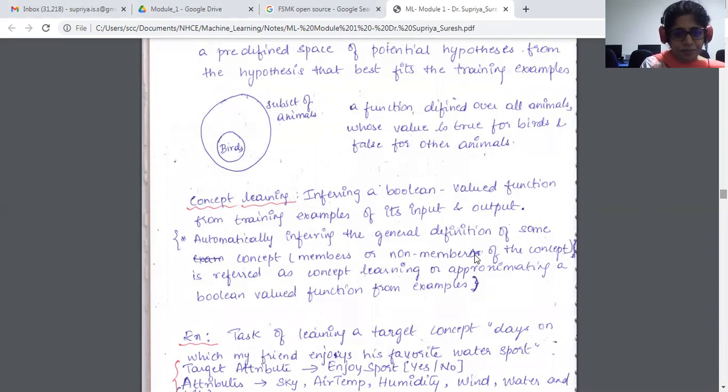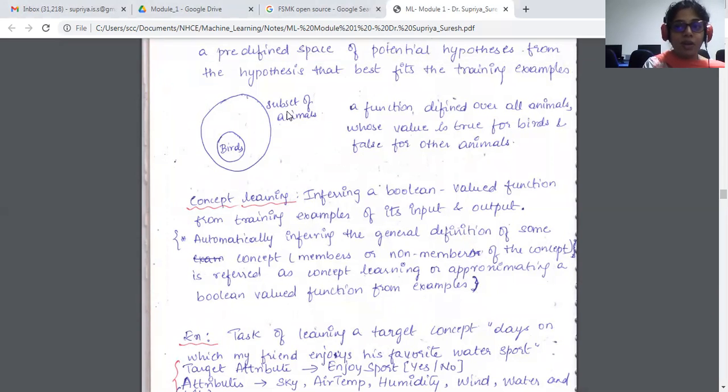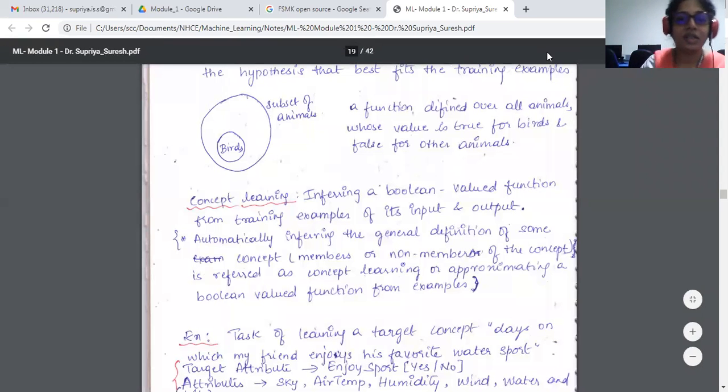And so we can also state that it is automatically inferring the general definition of some concept. Obviously it is going to infer a concept, right? Because when I say birds, it is referring to one particular concept. So basically, we consider the Boolean valued function with respect to concept learning. So automatically inferring the general definition of some concept, whether it is a member or a non-member of the concept. Normally, it is referred to as concept learning, or approximating Boolean valued functions from examples.